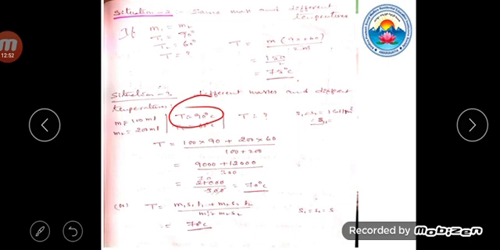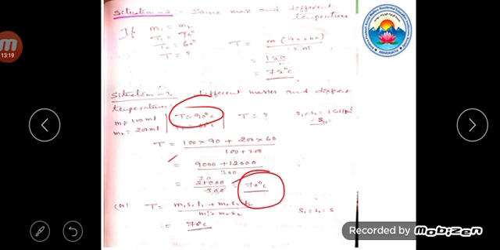Then what is the final temperature? According to our equation, T is equal to (M1 100 into T1 90 plus M2 200 into T2 60) by (M1 plus M2), 100 plus 200. So, according to our calculation, the final temperature is 70.